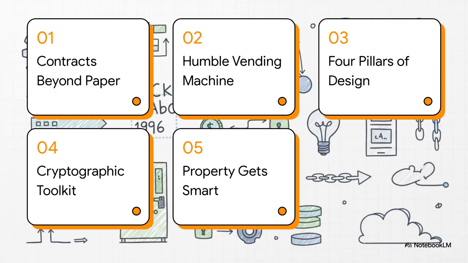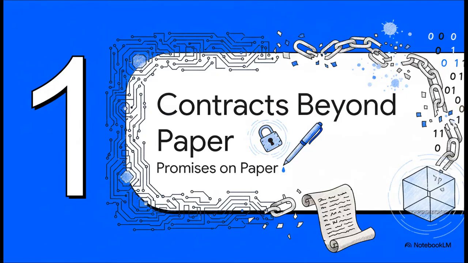All right, so here's our game plan. First, we'll see what's wrong with old-school paper contracts. Then, we'll look at a brilliant analogy, the vending machine. After that, we'll get into the 4 pillars of design, check out the cryptographic tools needed to build them, and finally, see how it all comes together with smart property. So first up, contracts beyond paper.